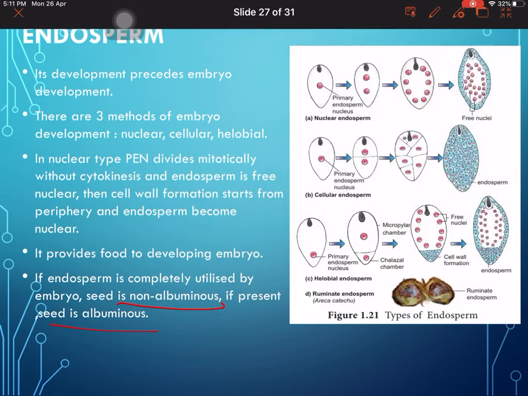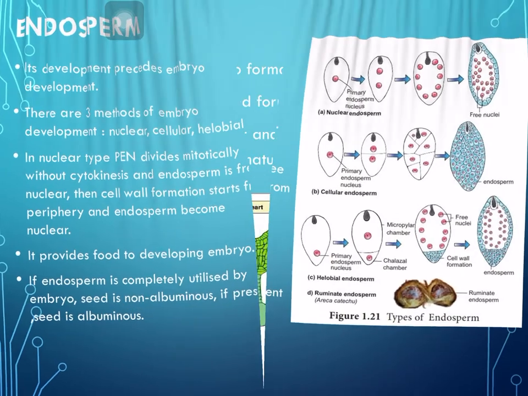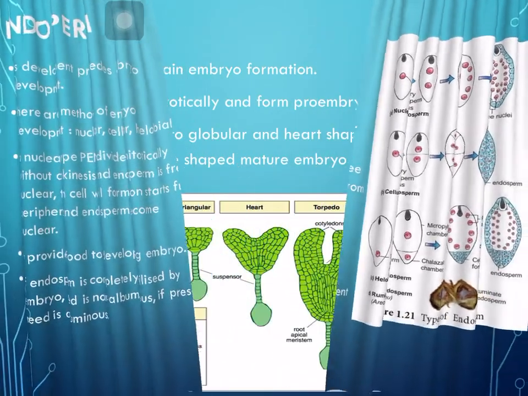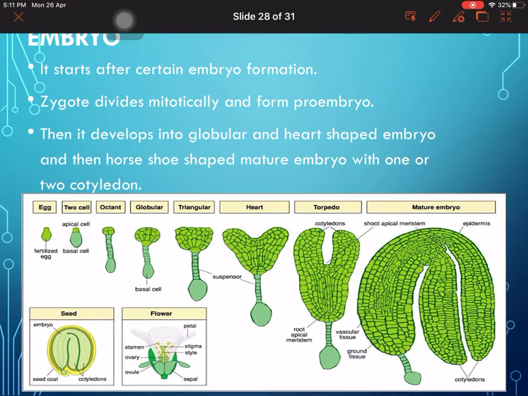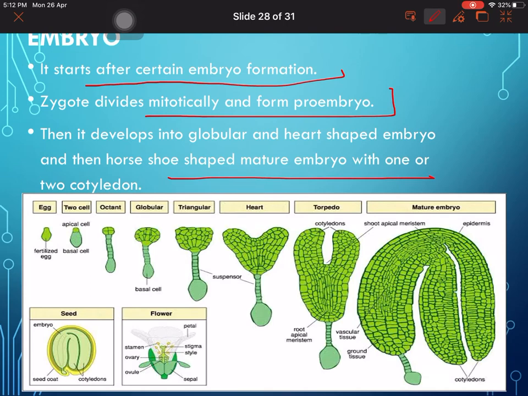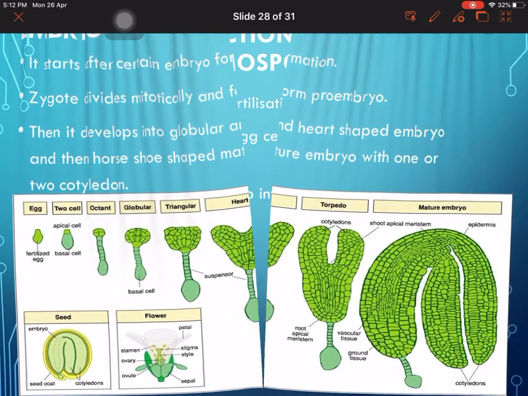Next, you can see the development of embryo. So this is very important. The development of embryo starts after certain embryo formation. You can see different types. The zygote divides mitotically and forms the proembryo, and then it develops into globular and heart-shaped embryo, and then the horseshoe-shaped mature embryo with one or two cotyledons. So these are the different stages: heart-shaped, torpedo, and the two cotyledons. This is how the embryo develops: egg, two-cell, octant, globular, triangular, heart, torpedo, and mature. These are very important diagrams which come in the exam for labeling and understanding.